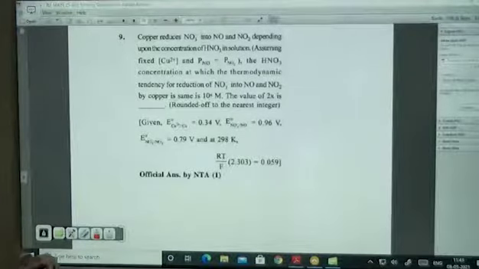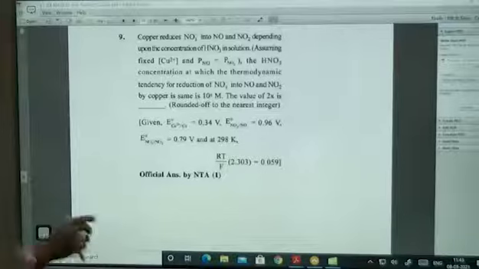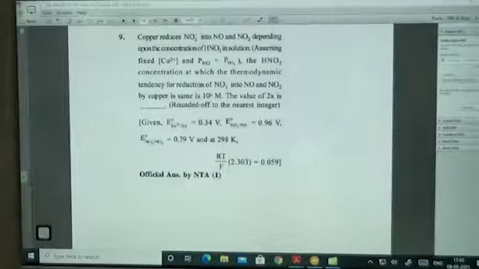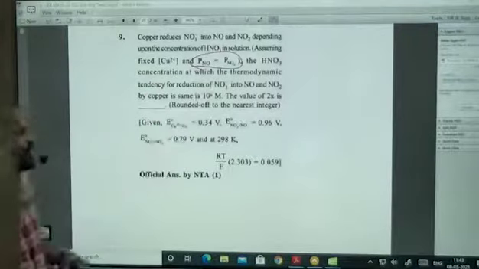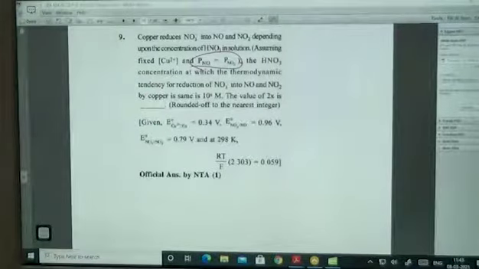Copper reduces NO3 minus into NO and NO2 depending upon the concentration of HNO3 solution. So partial pressure of NO is equal to partial pressure of NO2. HNO3 concentration at which thermodynamic tendency for reduction of NO3 minus into NO and NO2 by copper is the same is 10 power x molar. The value of 2x is. So what we have to calculate here is copper reduces NO3 minus into NO and NO2 depending upon the concentration of HNO3. True. Okay. Fixed.